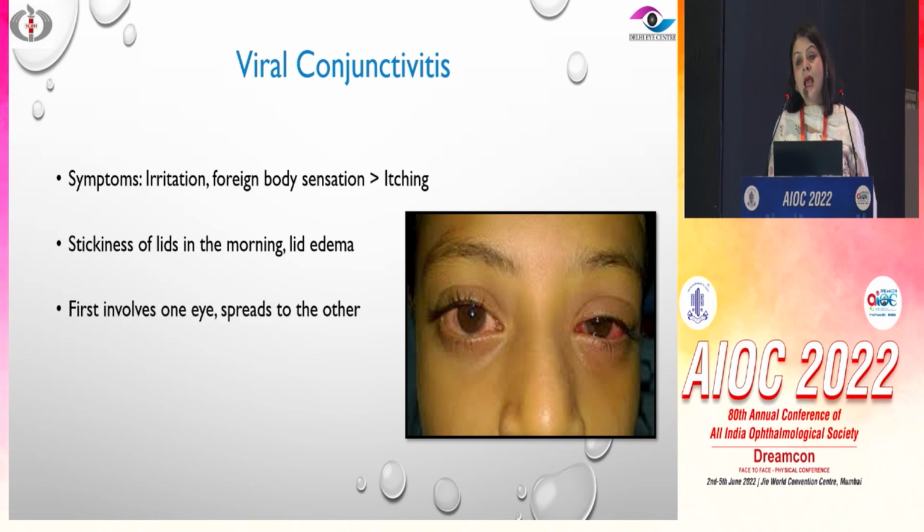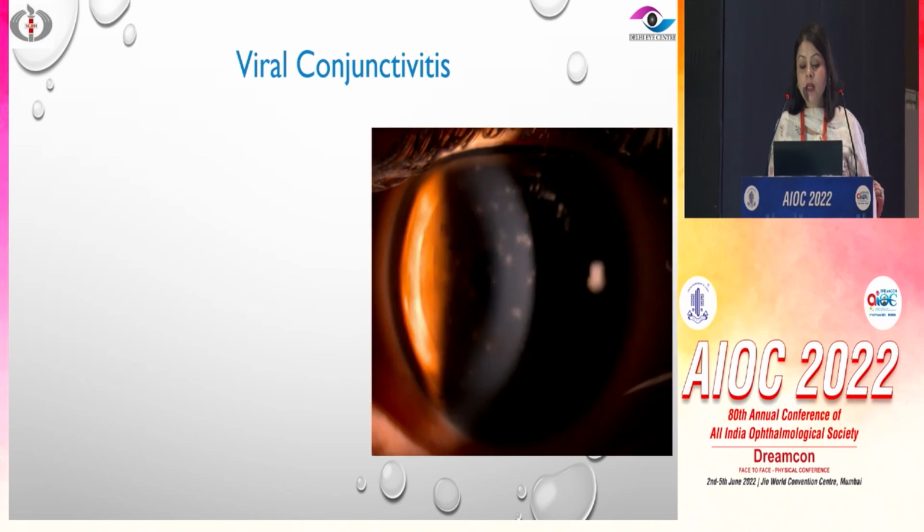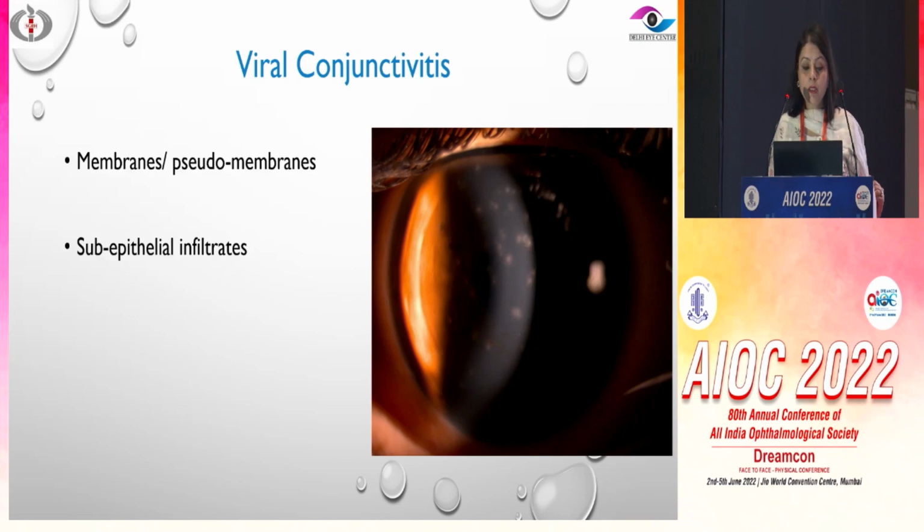Unlike allergic conjunctivitis, it usually first involves one eye and then spreads to the other, whereas in allergic eye disease both eyes are usually involved at the same time. When we look at the lower fornix, we might find discharge, which is a little unusual in allergic diseases, and there are more follicles than papillae. There can be associated signs which help in diagnosis.